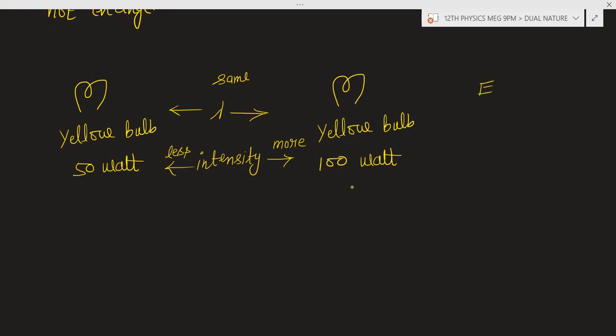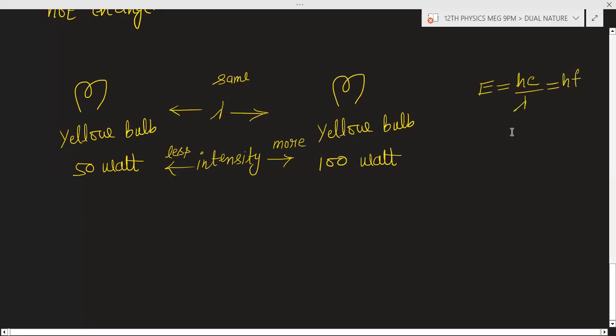What is the energy of a photon? Energy of a photon is hc by lambda, or it is h into frequency. Lambda is not changing because yellow color bulbs are there. Color of the bulb is not changing. Frequency is also not changing. Yellow color will have some specific frequency. Intensity is changing here. This bulb will have more intensity. This bulb will have less intensity.